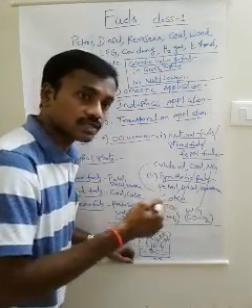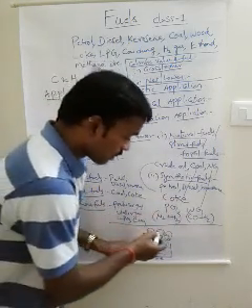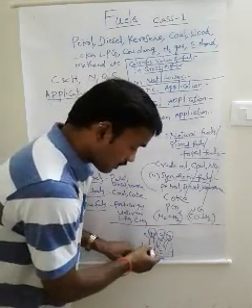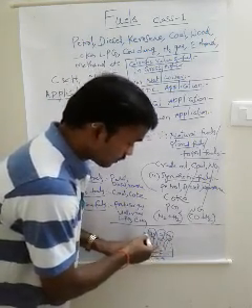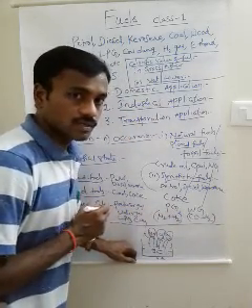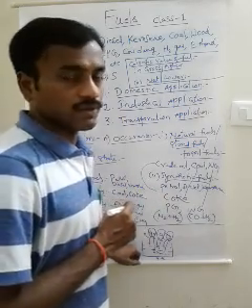The vapors are allowed to condense, then convert into liquid and liberate heat. That heat is also included in the calorific value. So that total calorific value is called gross or higher calorific value.